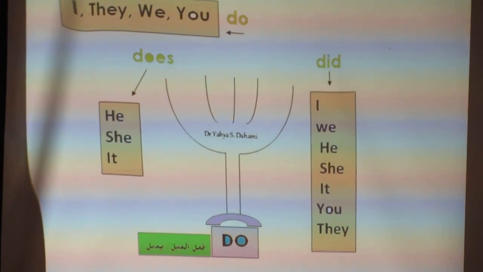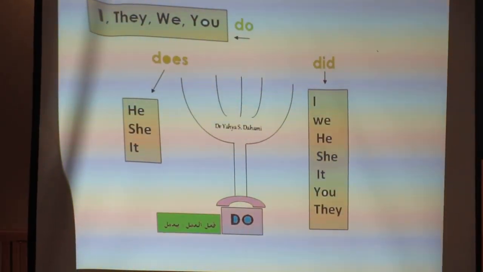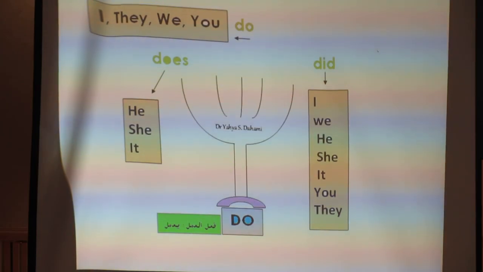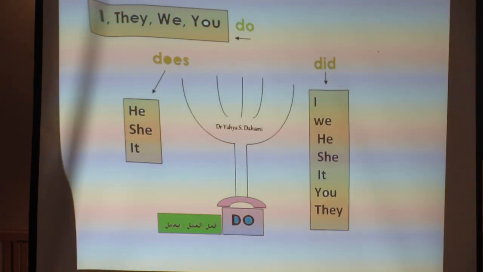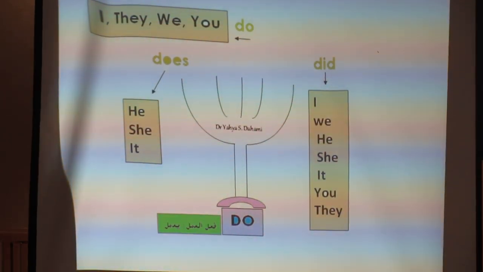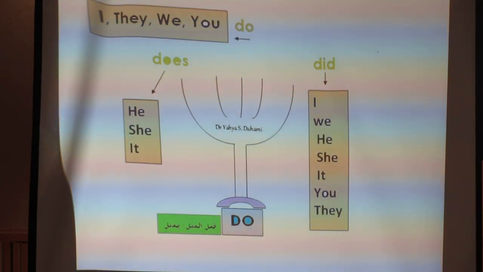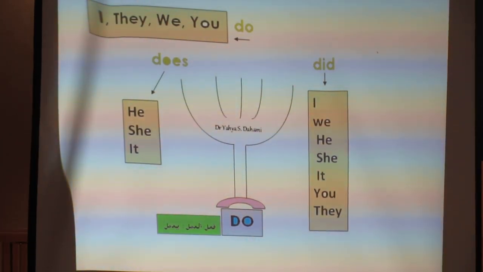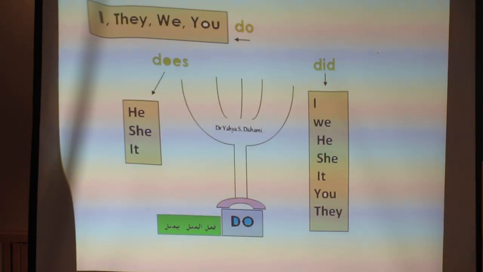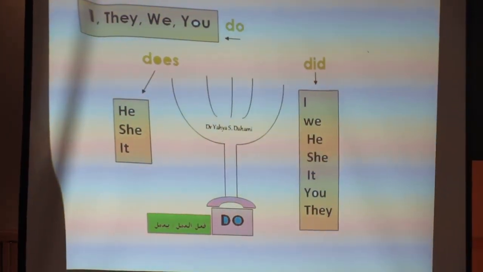If there is a sentence in the present, especially in the present simple. And our examples in this lecture speak about the present simple. If the subject, in the present simple, is any of he or she or it, and if you use the verb to do, you have to change the verb. Instead of do, it should be does. Okay. And this verb especially is problematic. Why? Because it can be replaced by hundreds and thousands of action verbs. Any action verb can be replaced by do or does in the present, and by did in the past. You know that.